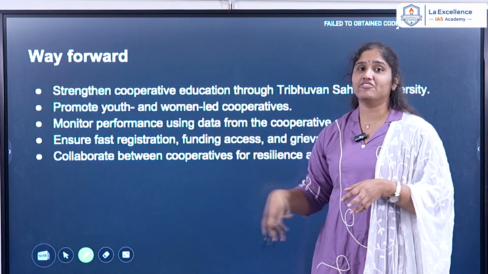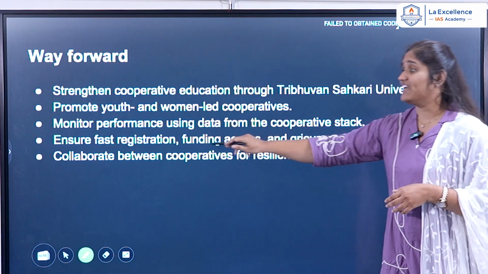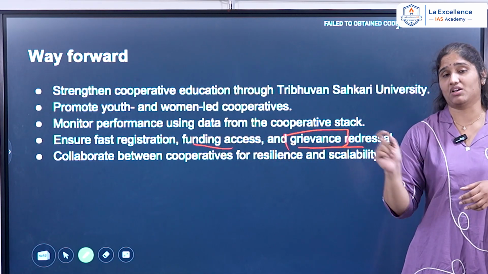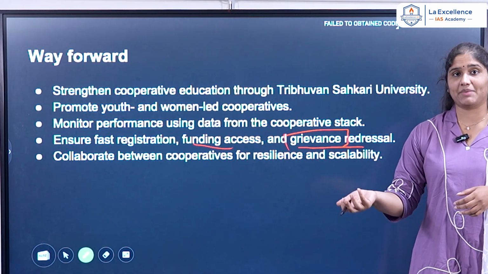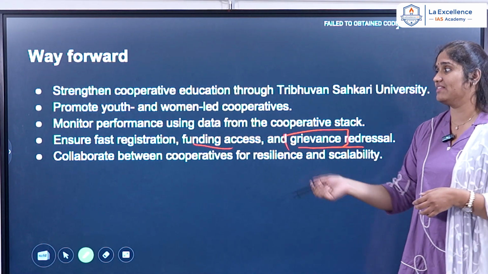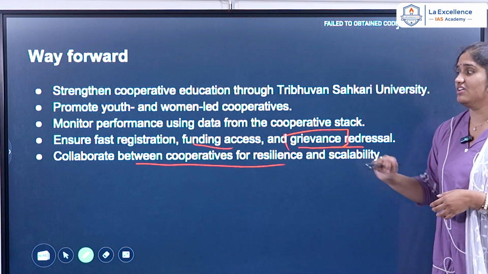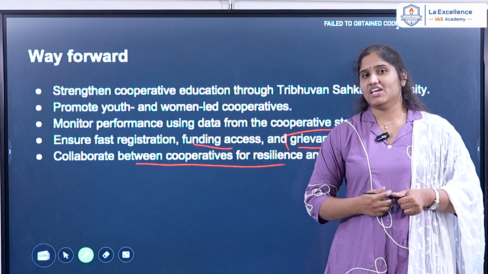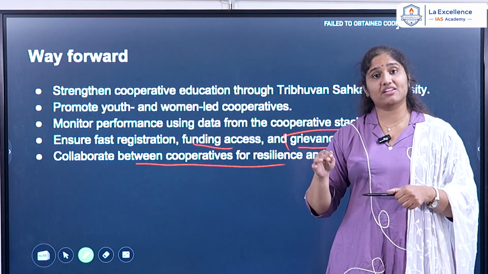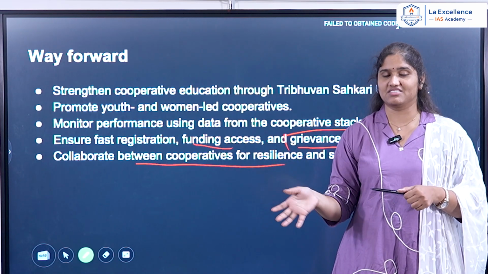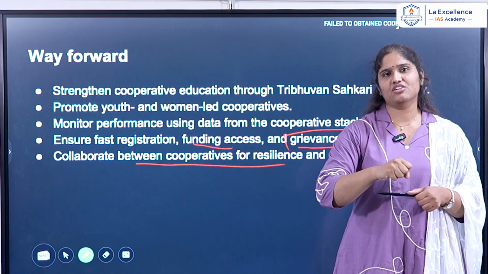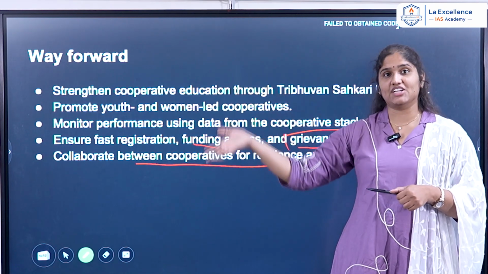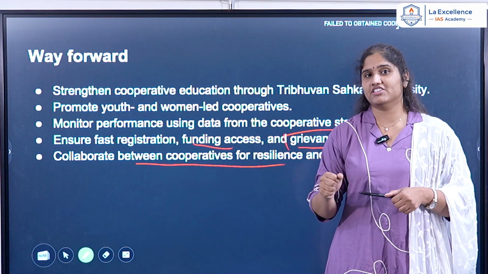Next, we need to ensure a fast registration process, funding access and grievance redressal. This is one more big problem, a bottleneck that we have, the grievance redressal mechanism for the cooperative societies. Then we should have collaboration of cooperatives for resilience and scalability. For example, we have the Gujarat model where the cooperative societies are much more advanced. Such a model should be introduced in different states. Interstate and international cooperation is also required for the policy.